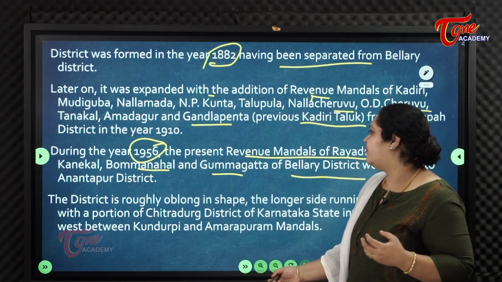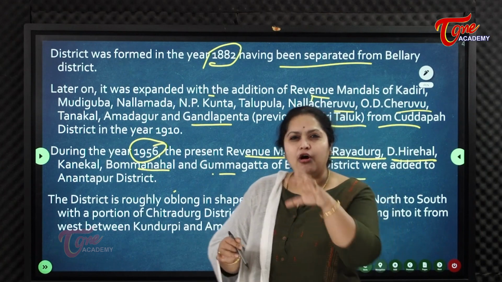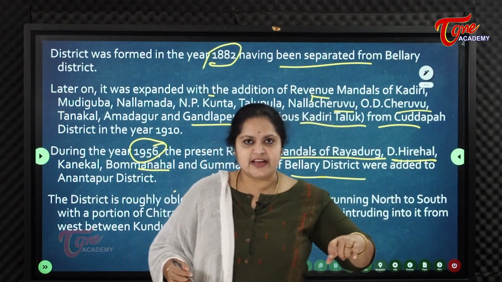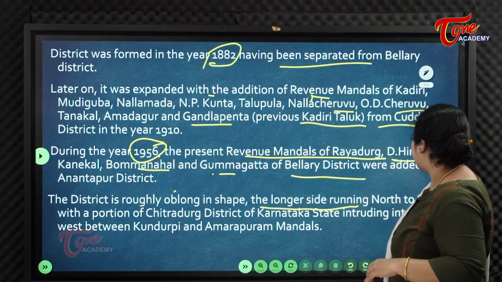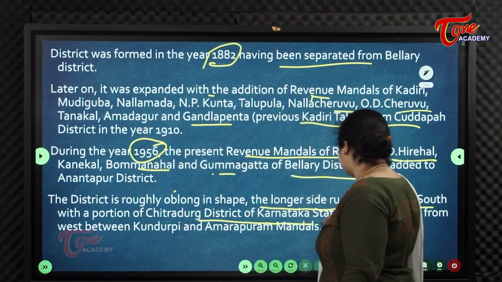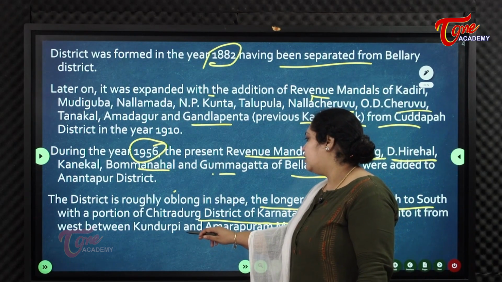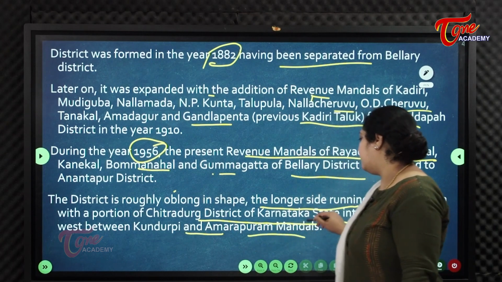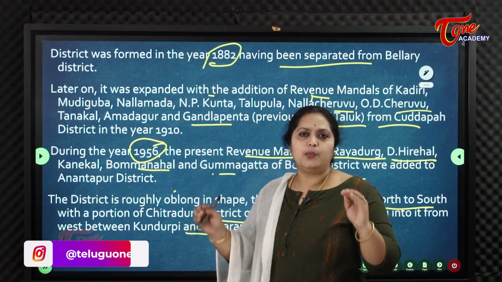The district is roughly oblong in shape. Coming to the shape of the district, it's roughly oblong, we can say diagonal. The longer side runs north to south, with a portion of Chitradurga district of Karnataka state intruding from the west between Kundurpi and Amarapuram mandals. This is the physical position of the district, how it looks.